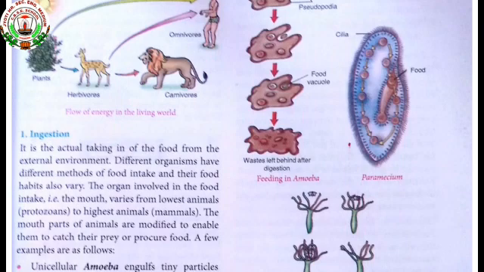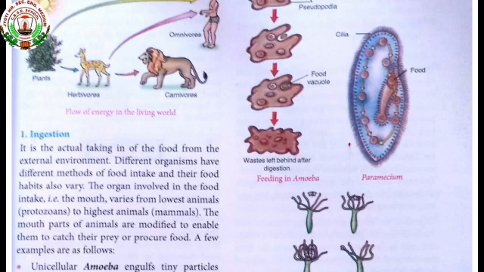Different organisms have different methods to capture food, whether it is a unicellular organism, which means it is a single cell organism, or a multicellular organism, which means it is a bigger macroorganism that we are able to see. Its body is made up of many cells, that's why it is called a multicellular organism. So let us discuss certain examples. First we will discuss the unicellular organisms, that is the amoeba.